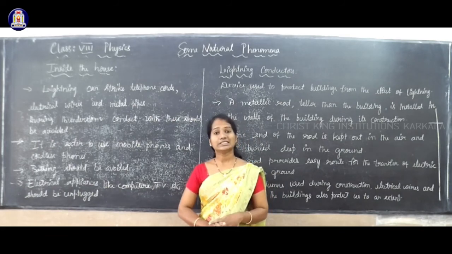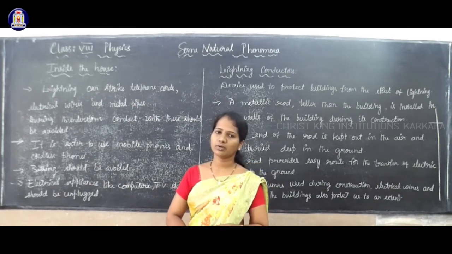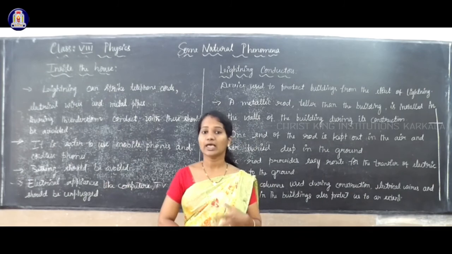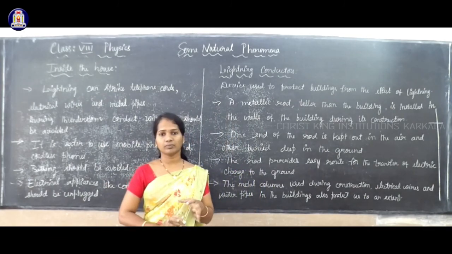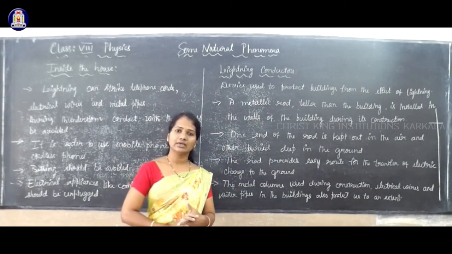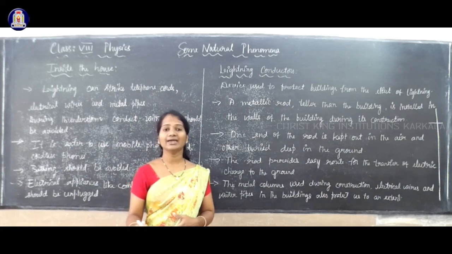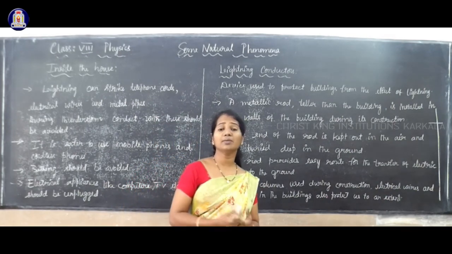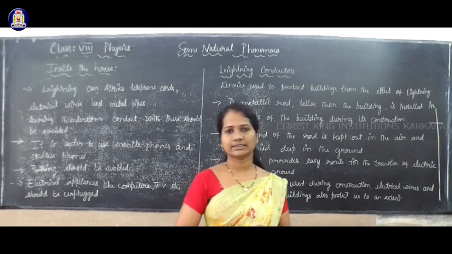These are the safety measures we have to remember to protect ourselves as well as our property from the harms of lightning as well as thunderstorm.